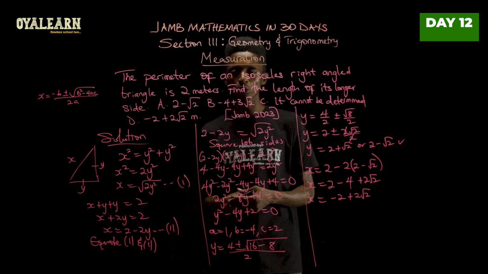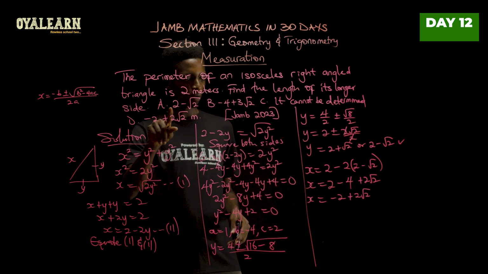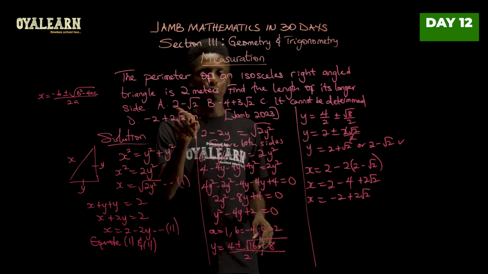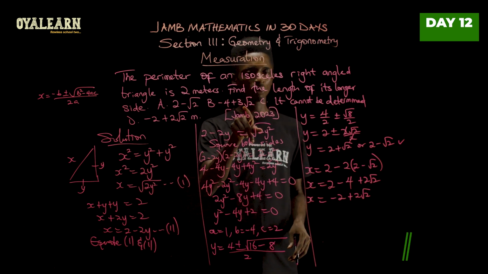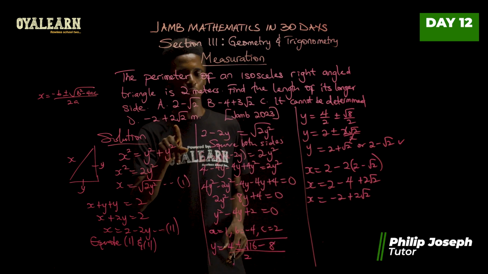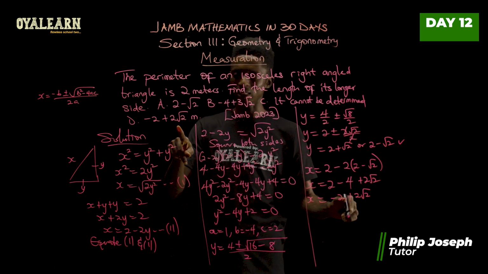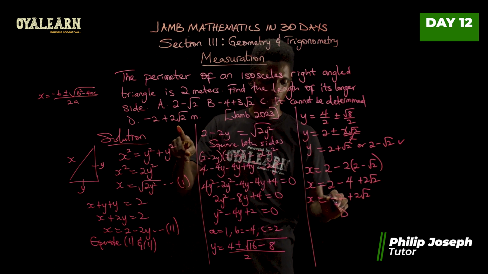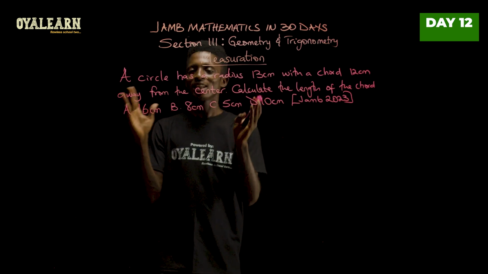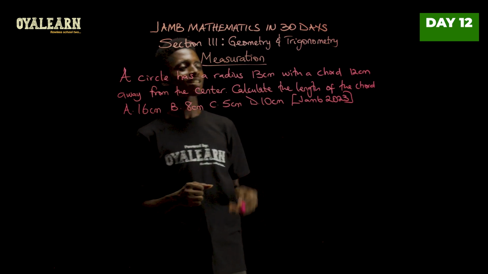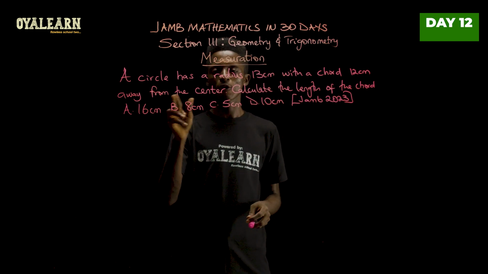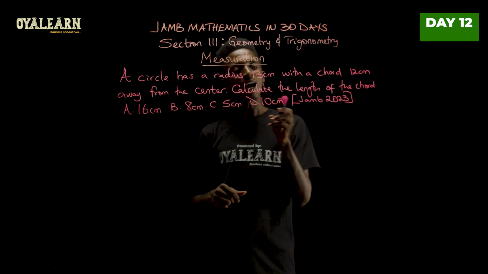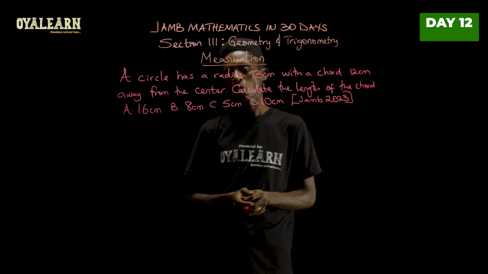So let's check our options. Okay, here we go. We have 2 minus root 2 here. We have b, 4 minus 3 root 2. And then we have here minus 2 plus 2 root 2. Yes, so that is the correct answer. Option D. A circle has a radius 13 centimeters with a chord 12 centimeters away from the center. Calculate the length of the chord.